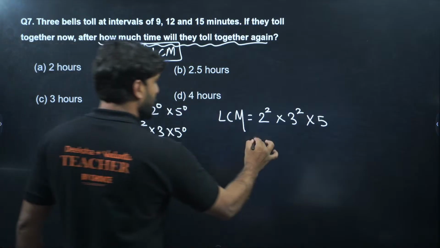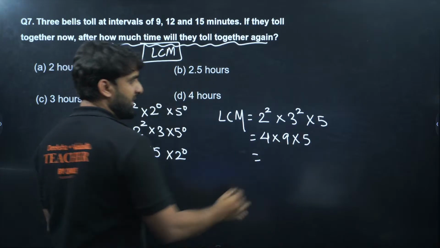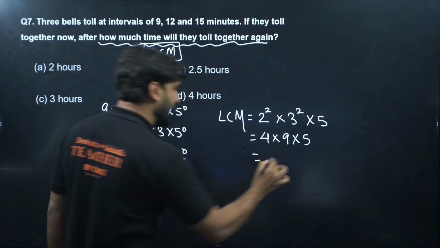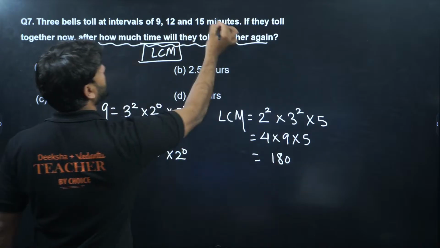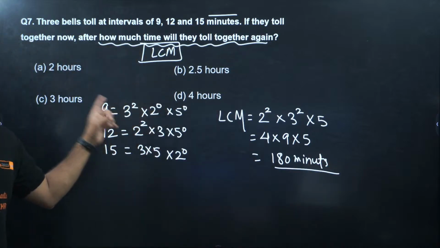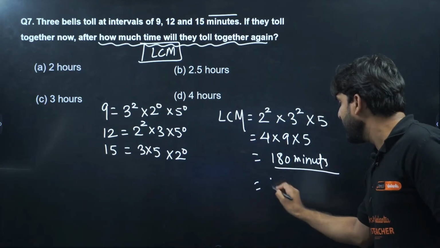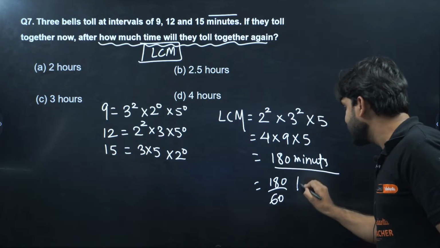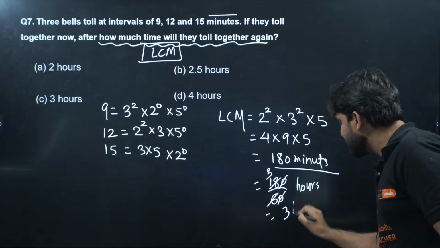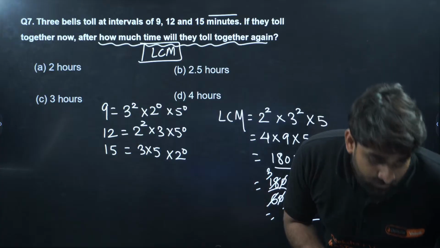Now solve this. 2 squared is 4, 3 squared is 9, and this is 5. So this will be 9 times 5, this is 45, 4 times 45 is 180. And all the times are in minutes, so this is also minutes. But my dear champions, the answers are given in hours. And do you know what 180 minutes means? Come on, if we divide 180 by 60, the answer will be in hours. So the zeros cancel, 6 times 3 is 18. So the answer is 3 hours. So after 3 hours, all the bells will be tolling together.